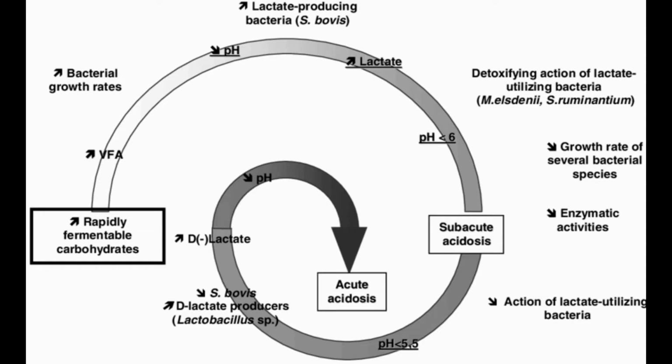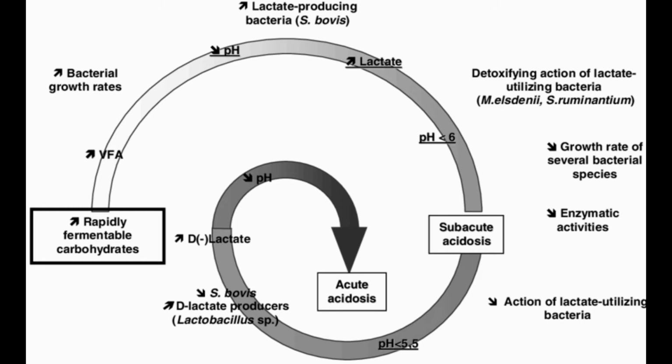Actually, when cattle are switched from high forage diets to high grain diets on entering the feed yards, the amylolytic bacteria population within the rumen multiplies very quickly in response to the starch in the diet. So due to abundant amount of starch in the diet, the amylolytic bacterial population increases in order to increase the rate of fermentation within the rumen. So when the rate of fermentation is increased, there is a production of large amounts of lactic acid along with the volatile fatty acids as a result of fermentation.